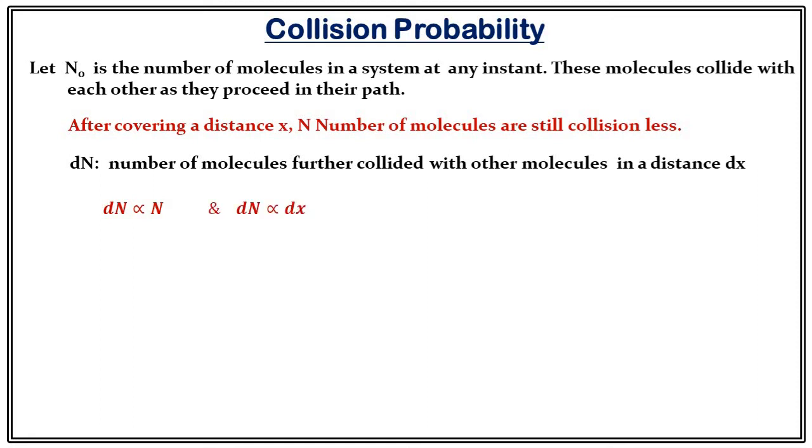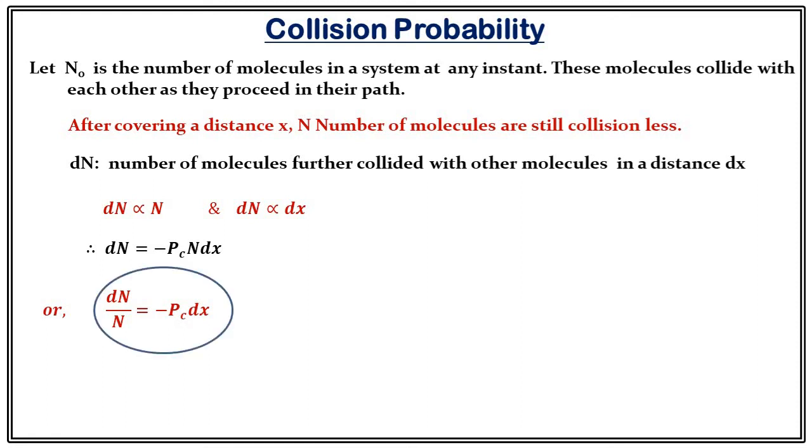So if we combine all these, we get dn equals minus Pc n dx. Here, Pc is the proportionality constant and I have taken a minus sign. Why the minus sign? Because after the collision, these dn molecules reduce the number of collisionless molecules. Now, just rewrite this equation as dn upon n equals minus Pc dx. Look at this expression carefully. If you substitute dx equals 1, then Pc will be dn upon n if you just neglect the negative sign. And what is that?